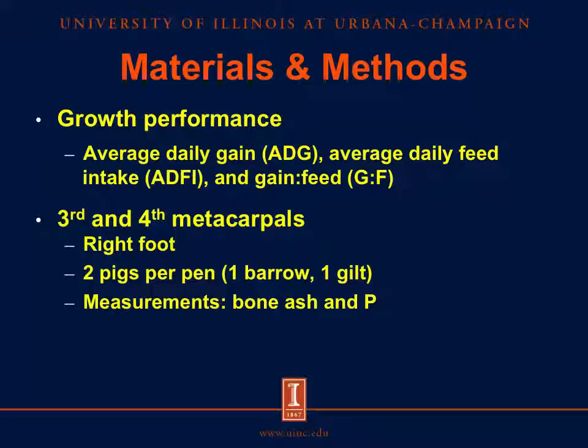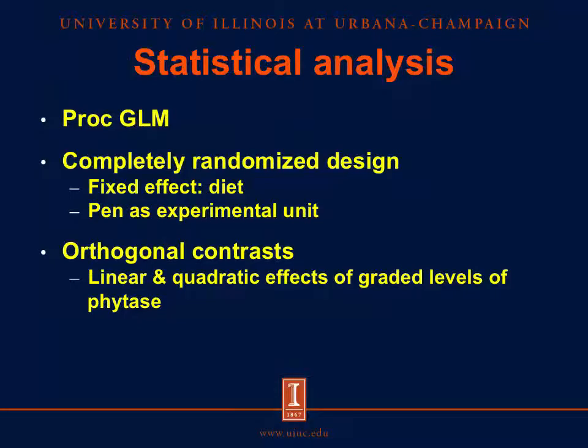The growth performance was checked by calculating average daily gain, average daily feed intake, and gain to feed ratio. At the end of the experiment, 2 pigs per pen, 1 barrow and 1 gilt, were euthanized to collect the 3rd and 4th metacarpal bones from the right foot. The bone ash and phosphorus were measured in these bones. Our data were analyzed by PROC GLM with a completely randomized design. The statistical model included diet as a fixed effect and pen as the experimental unit. Orthogonal contrasts were conducted to test linear and quadratic effects of a graded level of phytase.